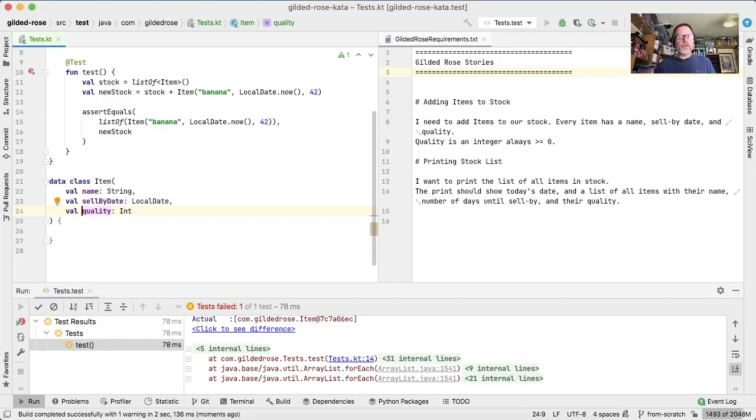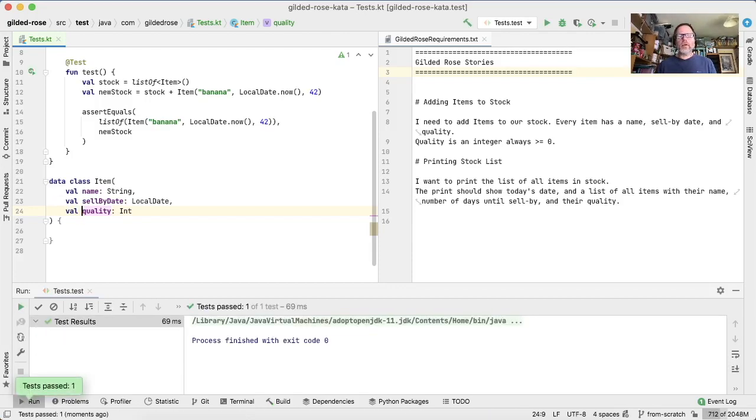So if we run this, that will get us passing. There is another little wrinkle here, which is this idea of the quality as an integer always greater than 0. We're not expressing that here because we could say -1. Now, how should we deal with that?